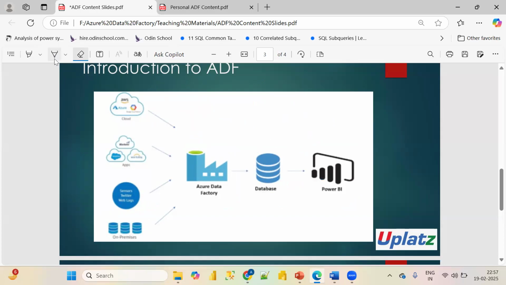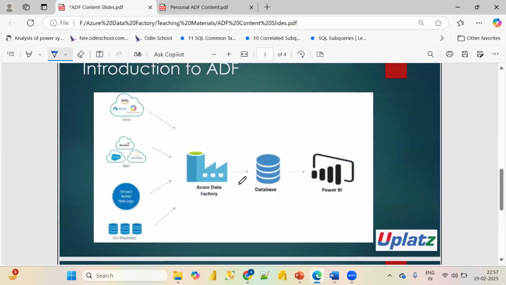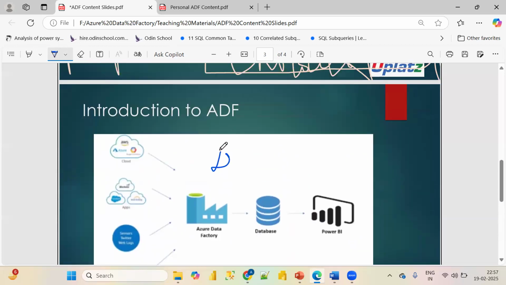Now we will discuss this ADF as an ETL tool in great depth in coming lectures, after one or two lectures.